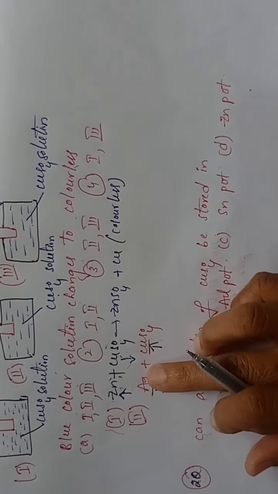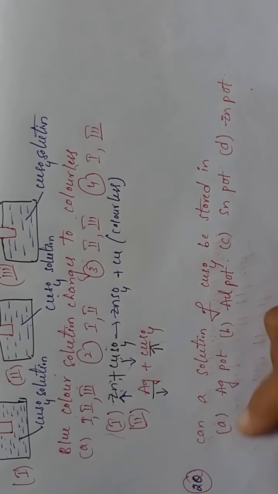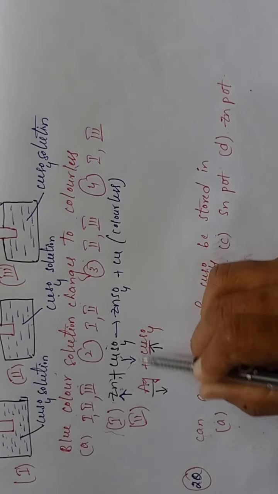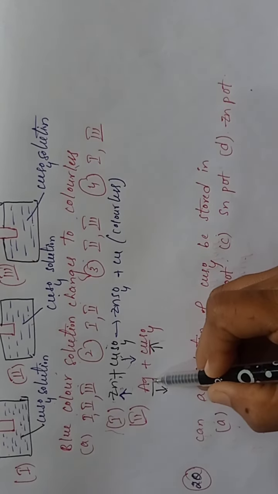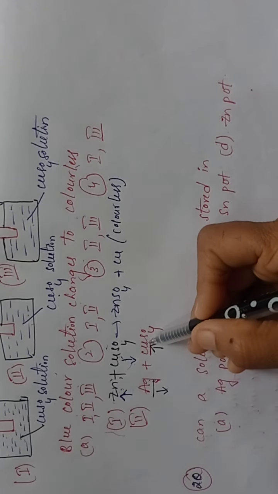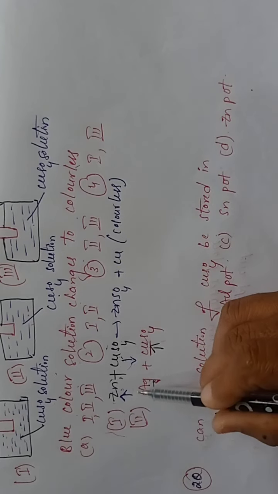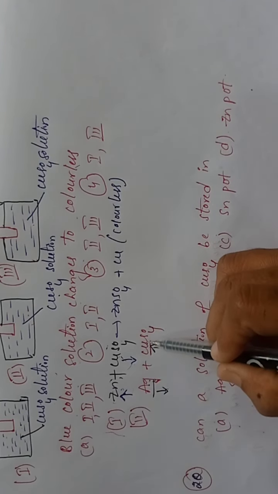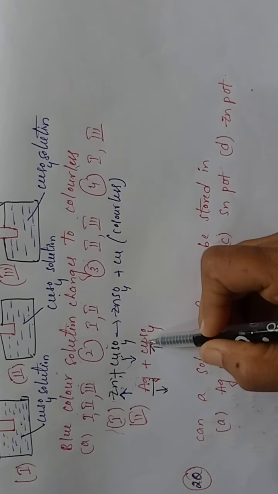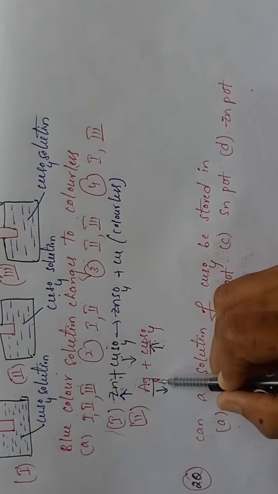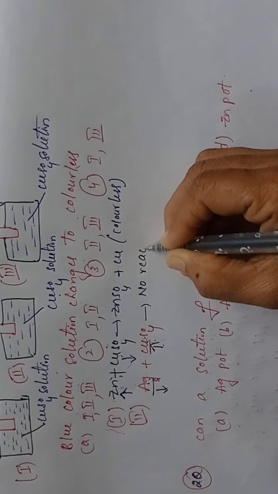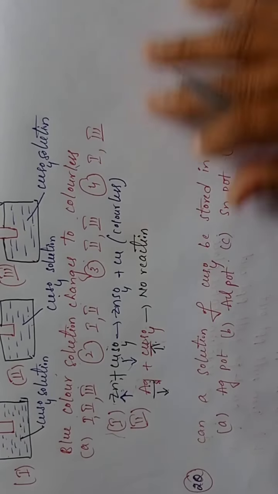That's why whenever silver reacts with copper sulfate, silver is less reactive, so it cannot displace the copper from the copper sulfate solution. Are you following? If it were more reactive, silver sulfate would be formed. But here silver is less reactive and copper is more reactive. That's why here the reaction does not take place. No reaction. Are you clear on this one?